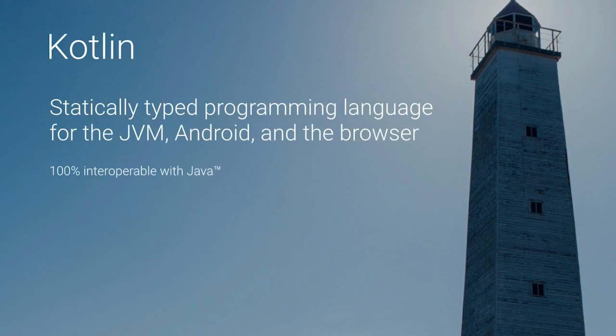So I said this earlier. Kotlin targets JVM and Android. Actually it also targets the browser. You can compile Kotlin to JavaScript. But the big thing here is that it's 100% interoperable with Java, and it focuses very heavily on the Java interop. There are other JVM languages like Scala, for example, which kind of tries to ignore the fact that the Java language and the Java libraries are a thing and re-implement everything. Kotlin takes the opposite approach, where it leans very heavily on the fact that Java is a thing and that the Java standard library is a thing.